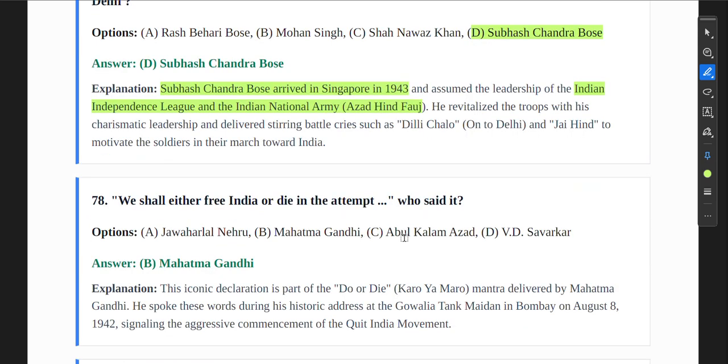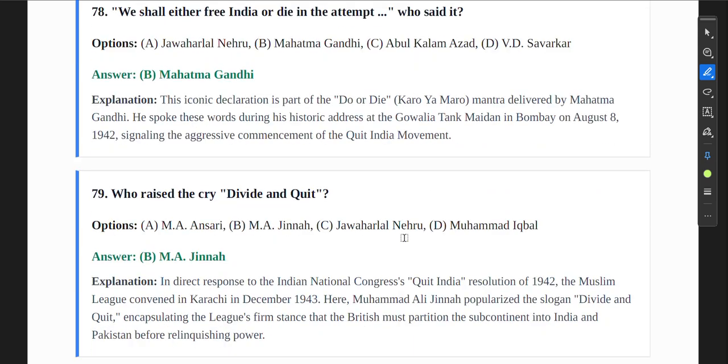Now, let me bring the next question. We shall either free India or die in the attempt. Who said this? It was said by Mahatma Gandhi during the Quit India movement started in 1942. The iconic declaration is part of the "Do or Die, Karo Ya Maro" mantra delivered by Mahatma Gandhi.